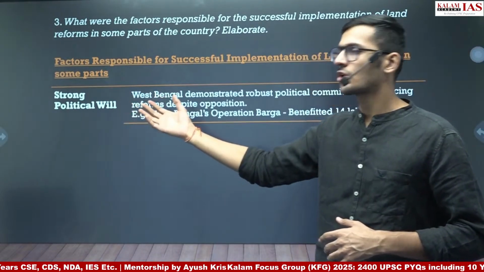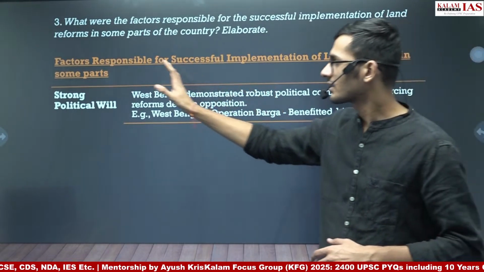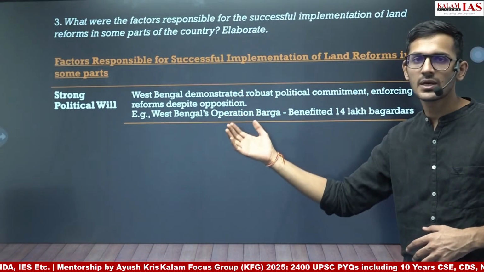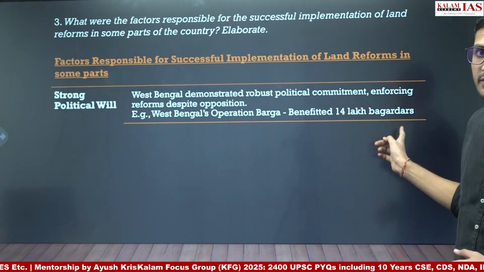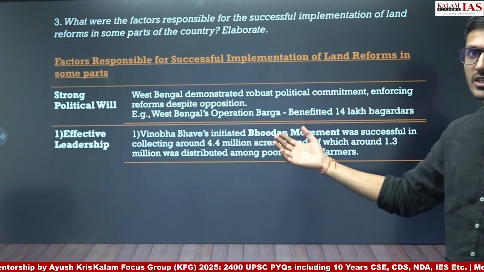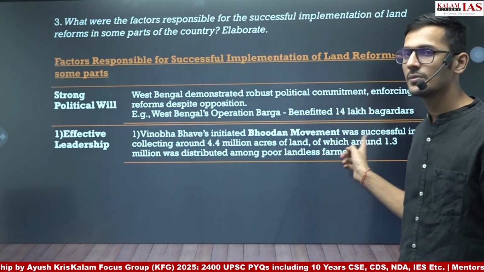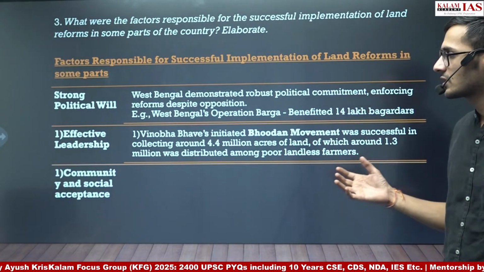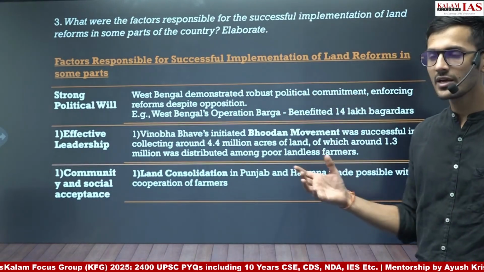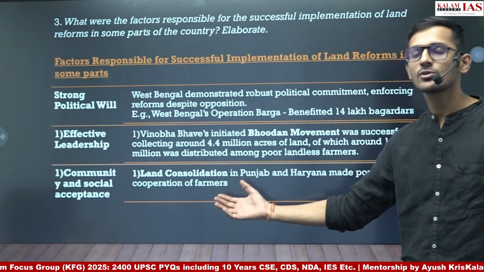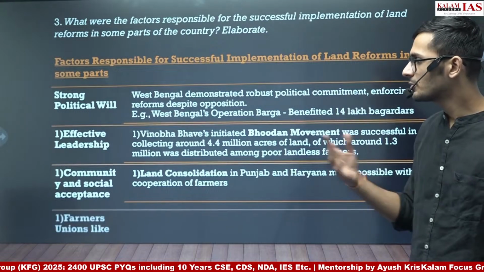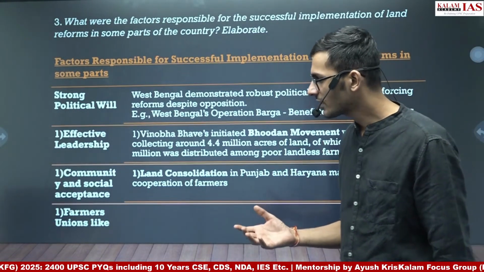So the first is strong political will. After writing the point, we will substantiate it. For example, we are talking about West Bengal, where Operation Barga benefited 14 lakh farmers. Effective leadership, for example, Vinoba Bhave's initiative of the Bhoodan movement, in which 4.4 million acres of land was collected. Then community and social acceptance of the land reforms among the people. So land consolidation in Punjab became very successful, and in Haryana it became successful because of the community support and the social acceptance of land reforms.